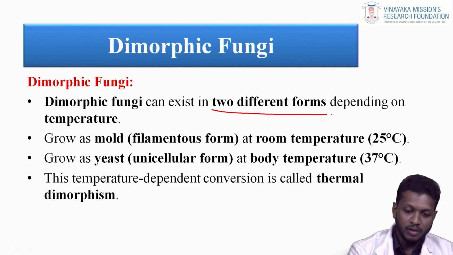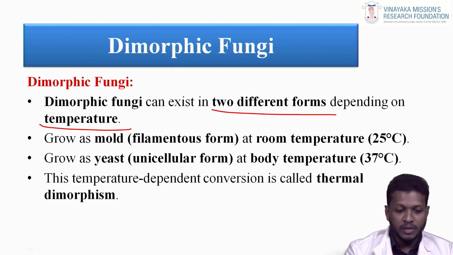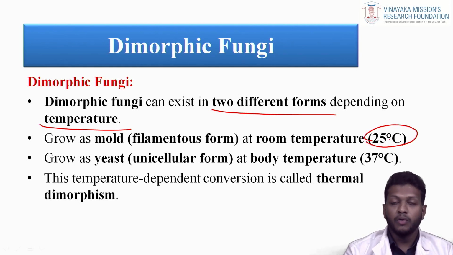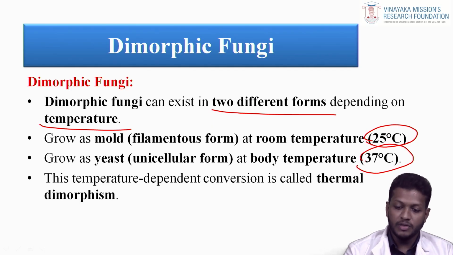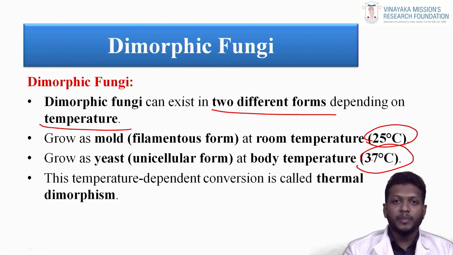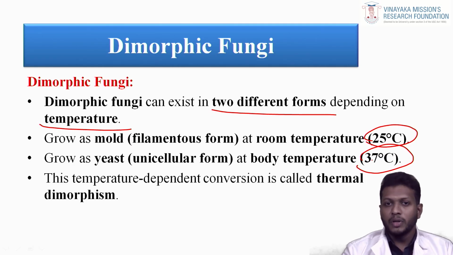So, the main important point depends on the temperature. They grow as mold, the filamentous form, at room temperature, 25 degrees Celsius. They grow as yeast, the unicellular form, at body temperature, 37 degrees Celsius. Most systemic infections are caused by the dimorphic fungi because the patient inhales the spores, which come into the body and are converted to the yeast form. They come from the mold form and then are converted to the yeast form.